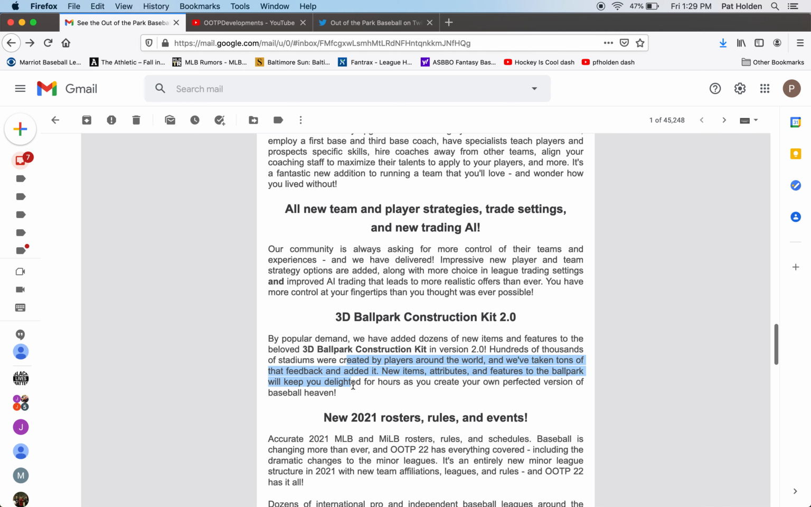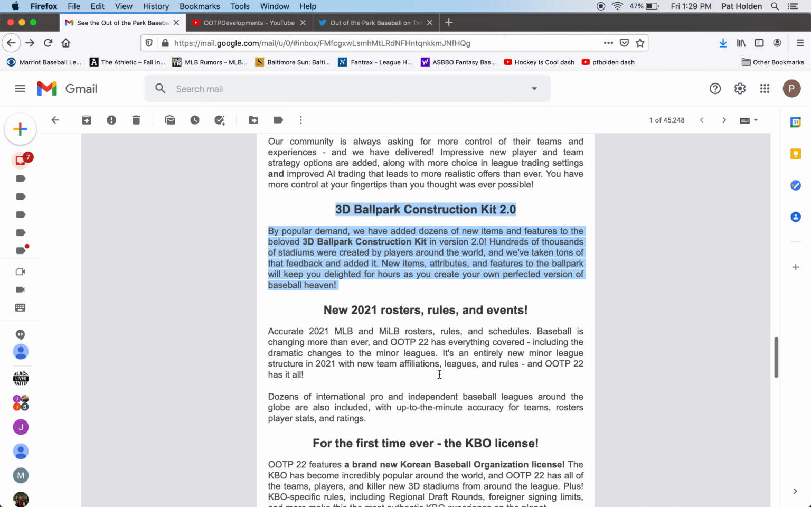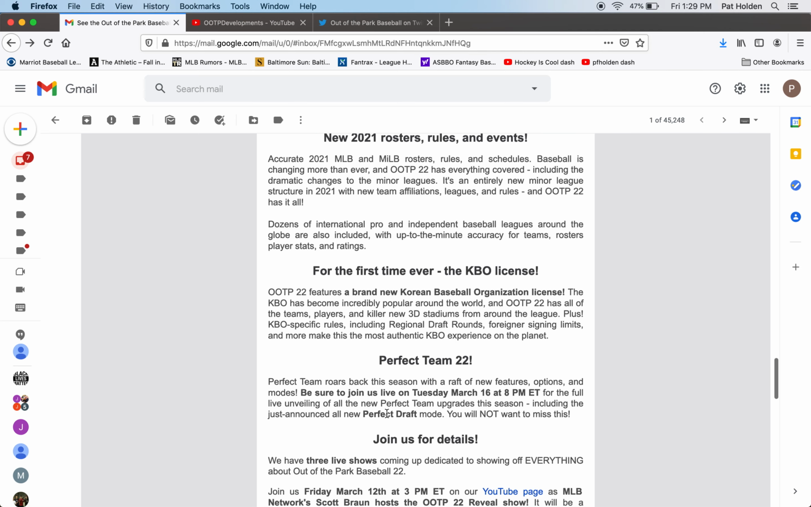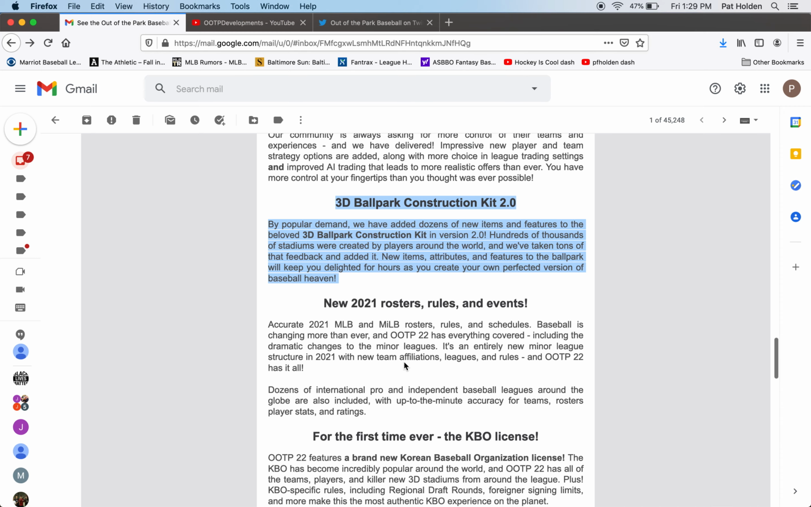And let's see, new 3D ballpark construction 2.0. That's cool. So I don't really generally play around with that, but obviously a cool feature to have more options there. 2021 rules, rosters, events. So obviously the minor leagues are overhauled, the new affiliates, the new leagues, the new rules. Let's see. Oh, new independent KBO licenses in here. That's cool. Perfect team, I don't play, but apparently there's something called a perfect draft, which they'll reveal on March 16th. So if you're a big perfect team person, that seems like a big overhaul.